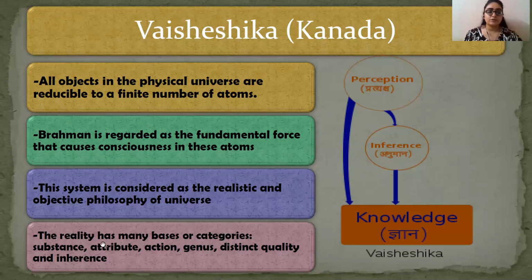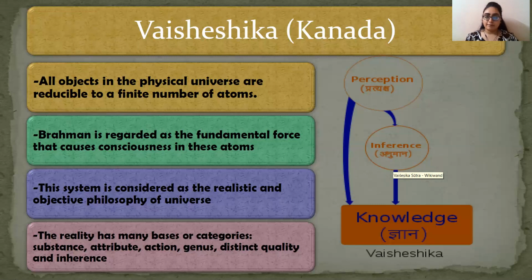Okay, so these are some of the bases or categories of reality according to the Vaisheshika school. According to the Vaisheshika school, you can gain real knowledge by two means: perception and inference. Till now you must have understood that these two means, perception and inference, are common. In Samkhya it was there, in Nyaya it was there, and in Vaisheshika also it is there. So perception and inference are the common thread in all these three philosophies.